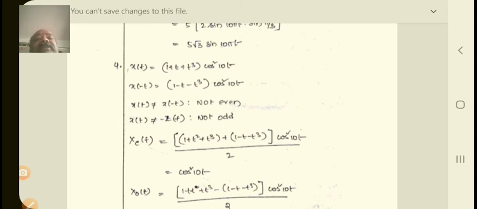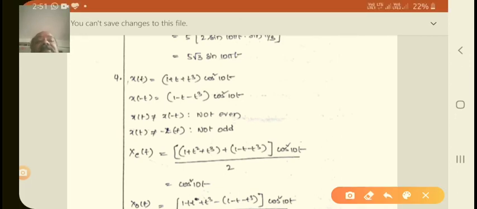So xe of t, the even function, is x of t plus x of minus t, both applied here. First one is 1 plus t plus t cube into cos square 10t, plus 1 minus t minus t cube into cos square 10t. So cos square 10t will be common.